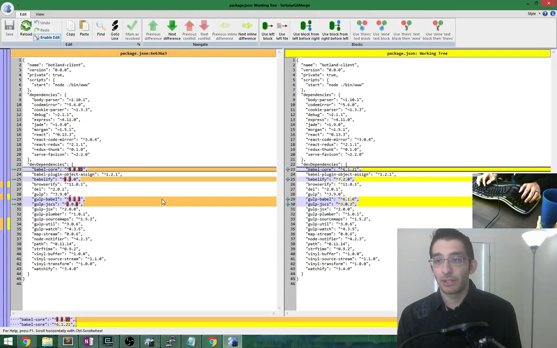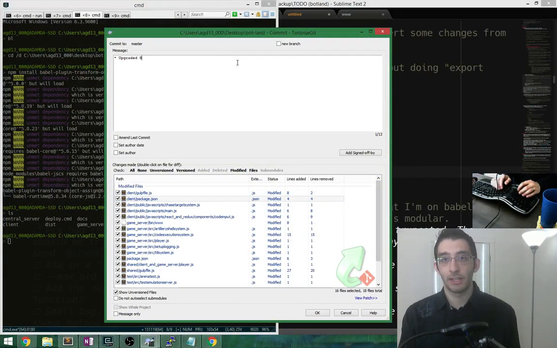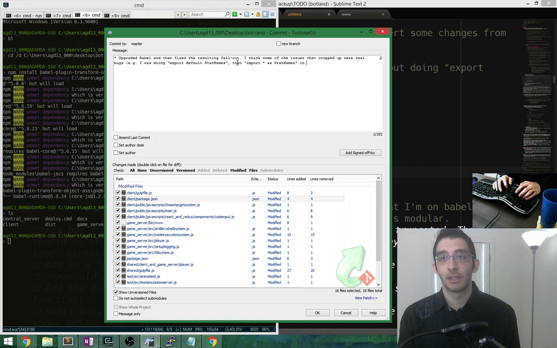Okay, so the package.json has been changed. Yeah, upgraded Babel, and then fixed the resulting fallout. I think some of the issues that cropped up were real bugs. E.g., I was doing export default stat names, then import star as stat names, when I should have done import stat names.